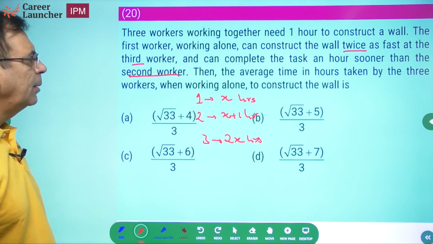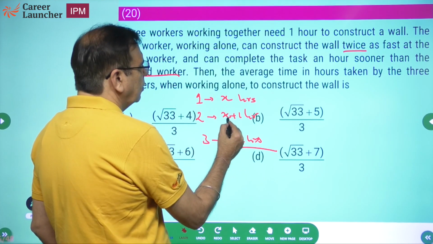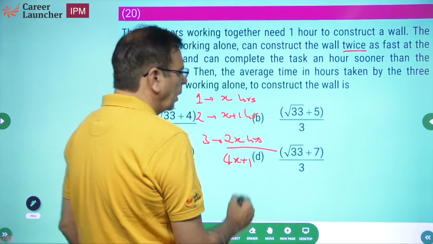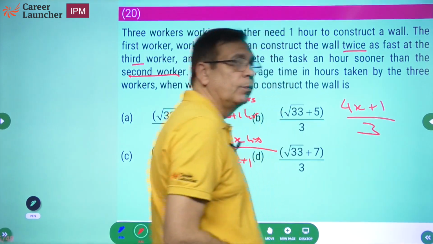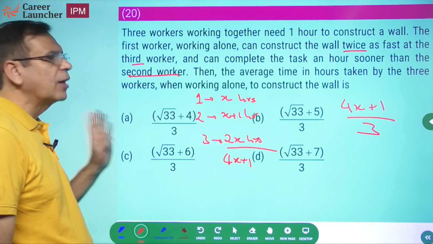Average time in hours taken by the 3 workers. What will be the average time? Total time will be x plus 2x plus x plus 1, that is 4x plus 1. So we need to find what 4x plus 1 divided by 3 is equal to, where x is the number of hours taken by the fastest worker.